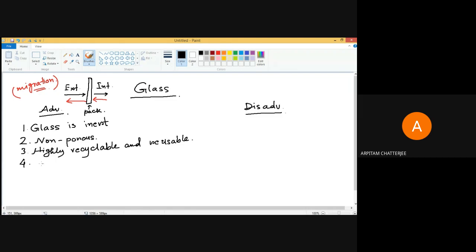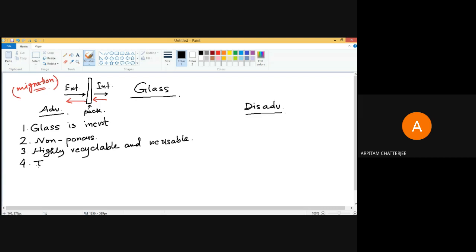Any other advantages, can you tell me, of glass as packaging material? Okay, one important advantage is its transparency.